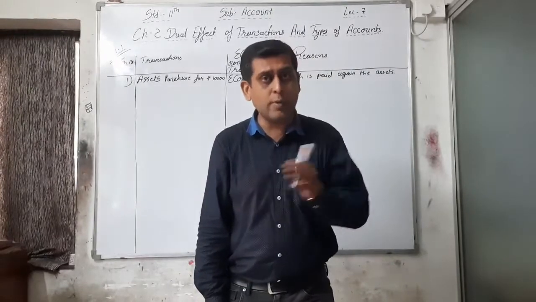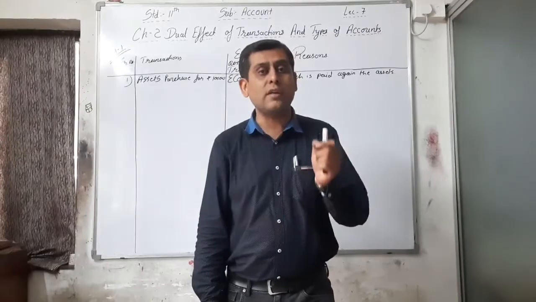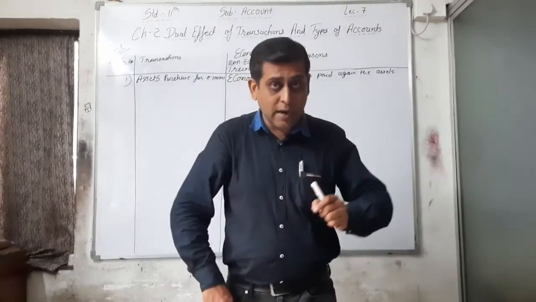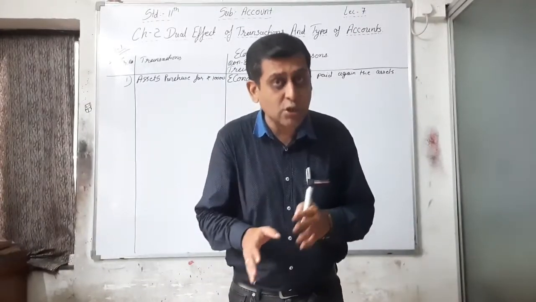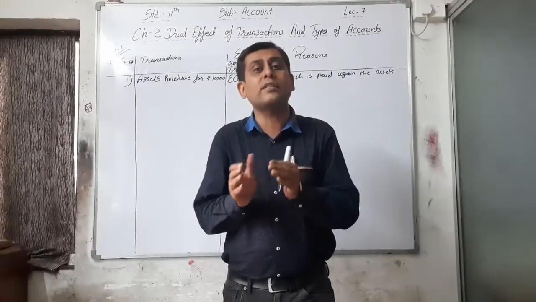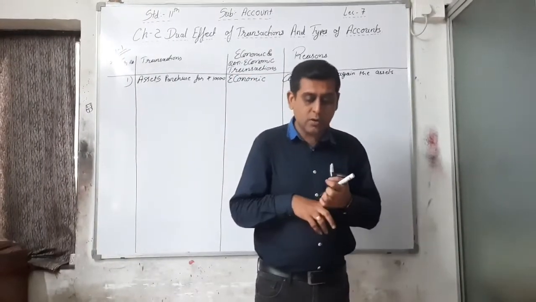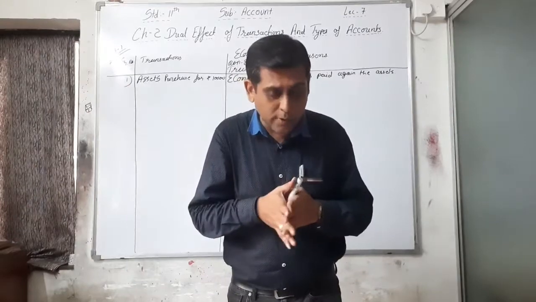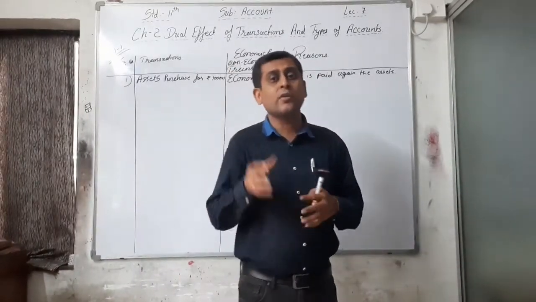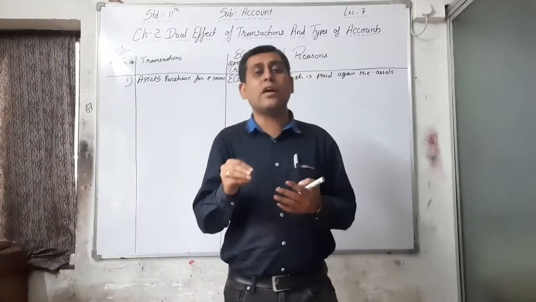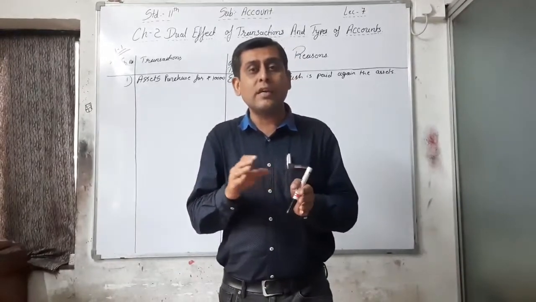It is an economic transaction because it is measured in money, and in the reason you can say on credit, that means a relation of debtor and creditor exists. So in the economic or non-economic column, you have to write it is an economic transaction, and in the reason column, since it is a credit transaction, you just write that a relation of debtor and creditor exists.